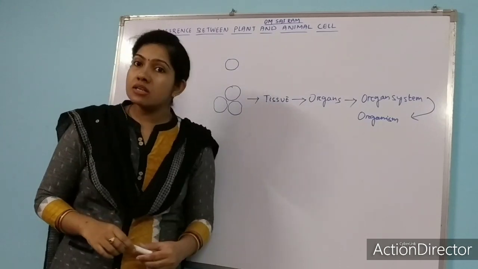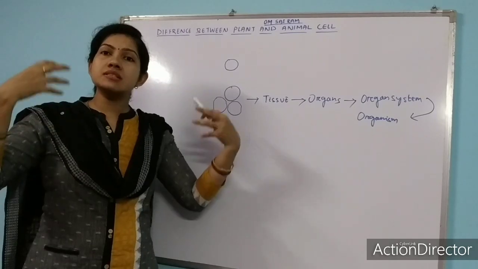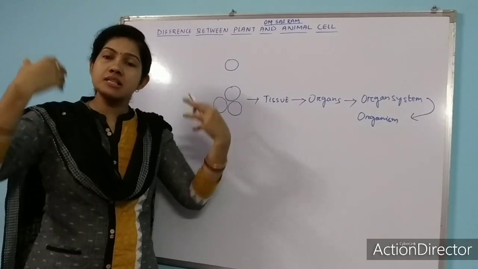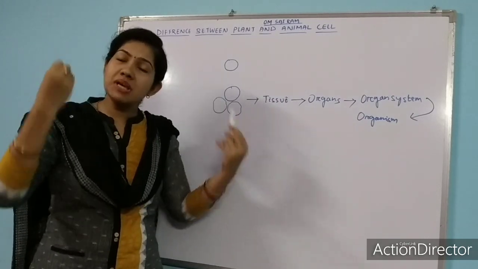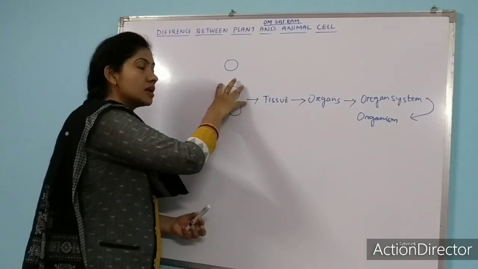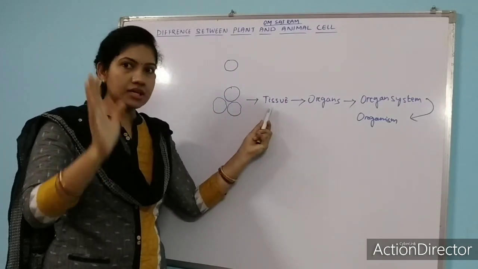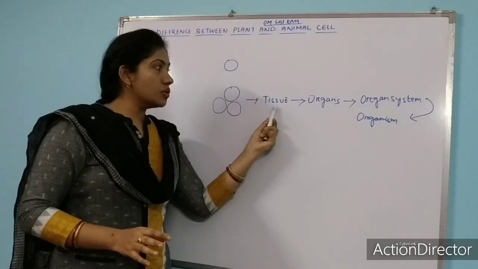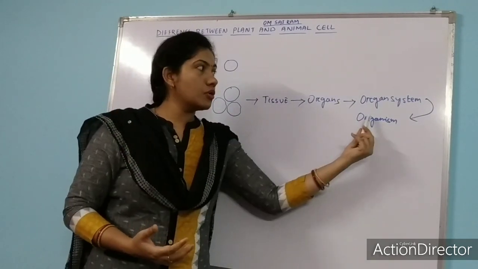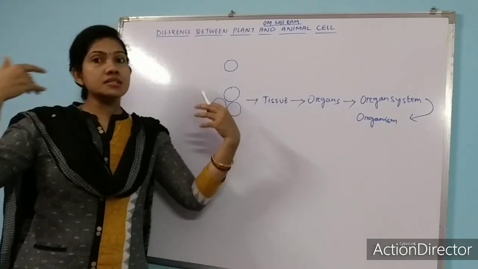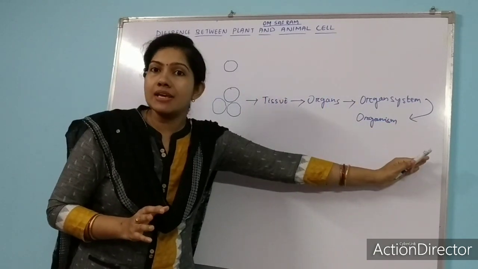But in multicellular organisms, millions and millions of cells are present in our body. If you take a small portion of a plant also, it contains millions of cells. So that number of cells combine to form tissue. About tissue we will read in the next class. So tissues combine to form organs. Organs combine to form organ system, and organ systems combine to form an organism. So this is the basis of life.